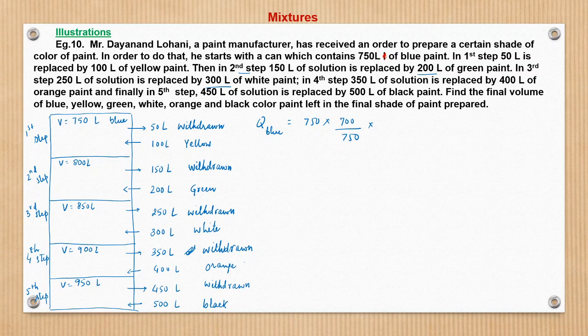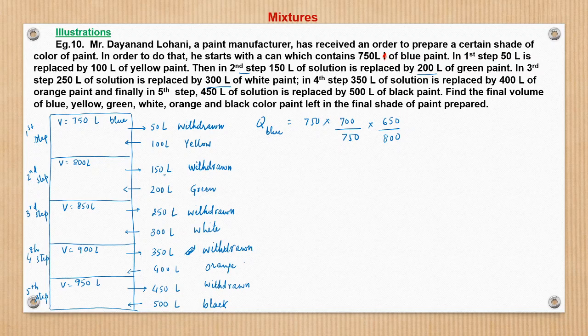No, right? At the start of the second step, the withdrawal of 150 liters of solution will change the amount of blue color. From 800 liters, 150 liters is withdrawn, so what remains is 650 upon 800.